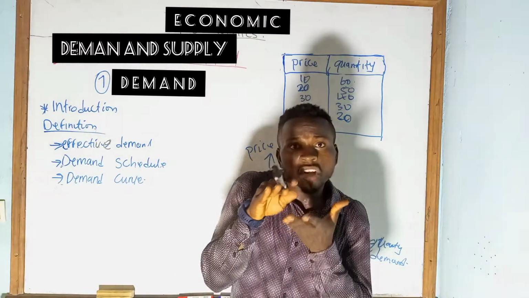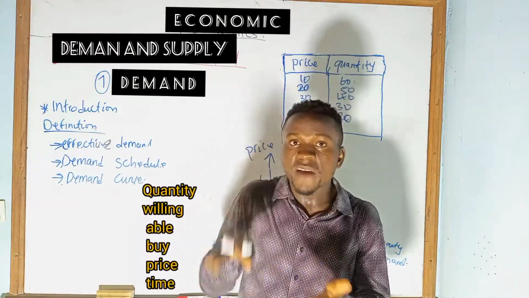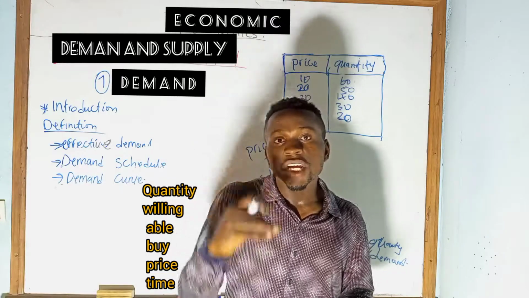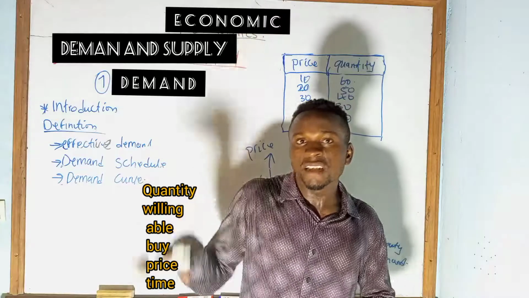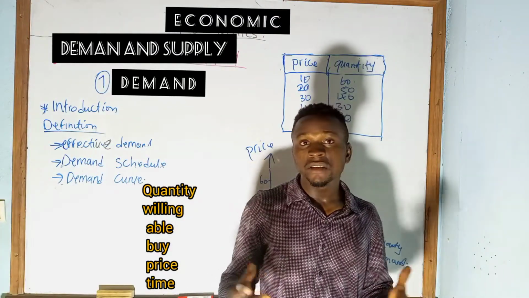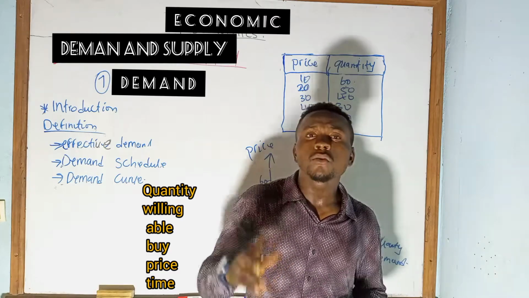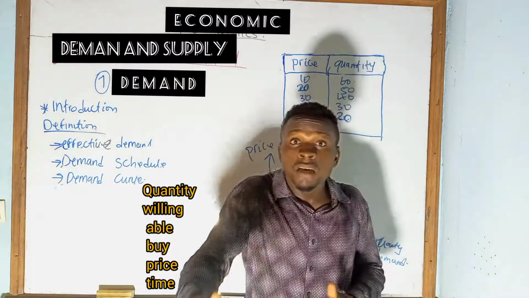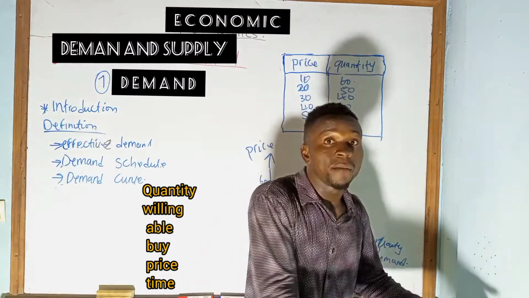We must always mention these 5 aspects in our definition for demand for it to be complete. If we don't have these 5 aspects in our definition, then I don't think we are giving the definition for demand. So it is the quantity of goods consumers are willing and able to buy at a given price and a particular period of time.